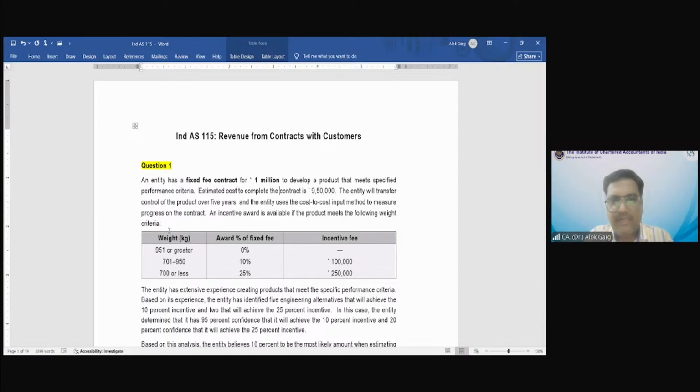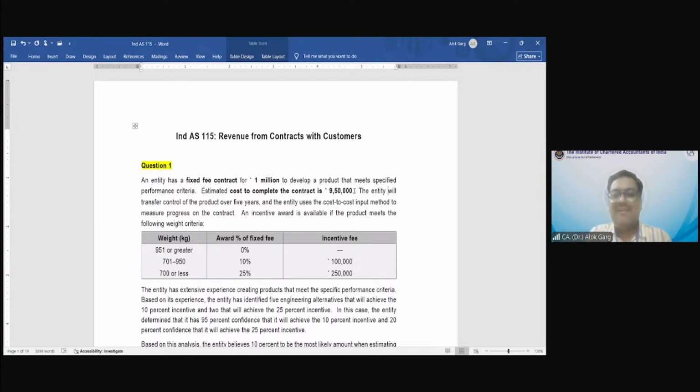The estimated cost to complete the contract is 9,50,000. What is my fixed consideration, my fixed transaction price? 10 lakh. And what is my estimated cost to complete the contract? 9.5 lakh. What is the total profit over the contract? 50,000, after reading these 2 lines. I'm not concluding yet.